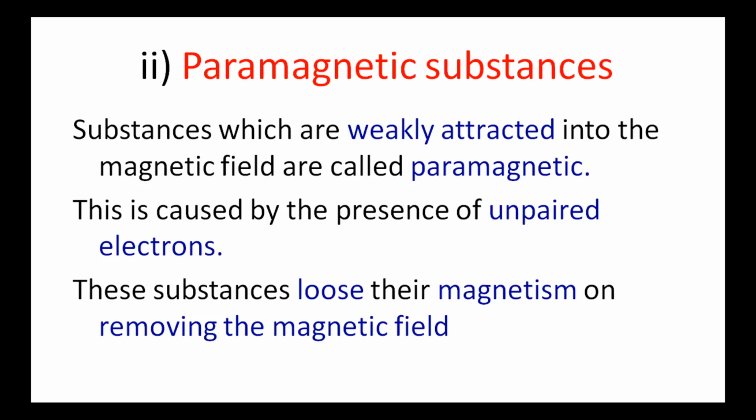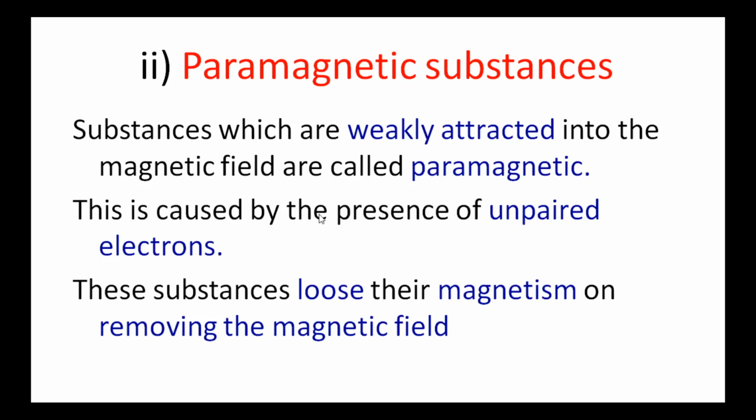Second type of substances are paramagnetic substances. The substances which are weakly attracted into the magnetic field are called paramagnetic. This is caused due to the presence of unpaired electrons in the substance. When the substance contains unpaired electrons, it will have spin and orbital moments.